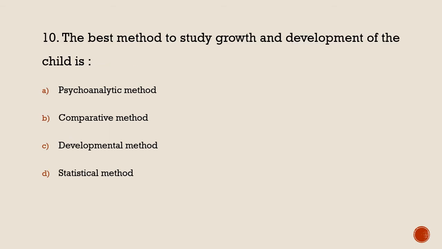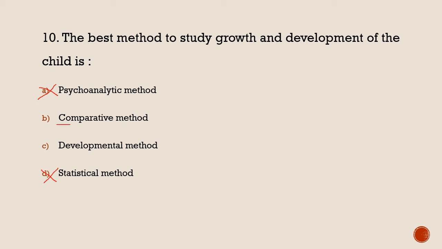The next question: the best method to study growth and development of the child is, and there are four options: psychoanalytical method, comparative method, developmental method, and statistical method. It is simple. Psychoanalytical, obviously not. Statistical method, obviously not.